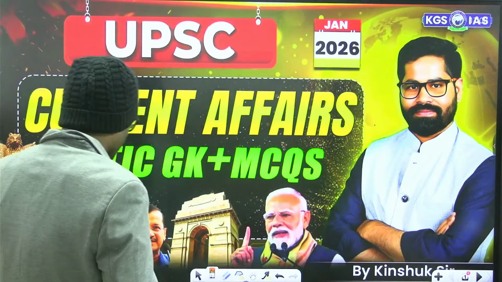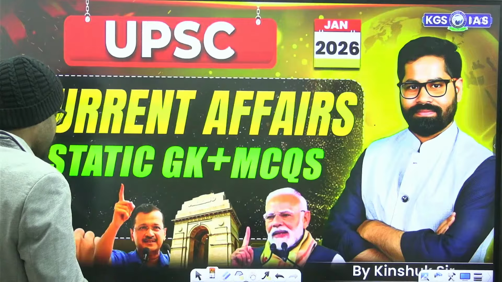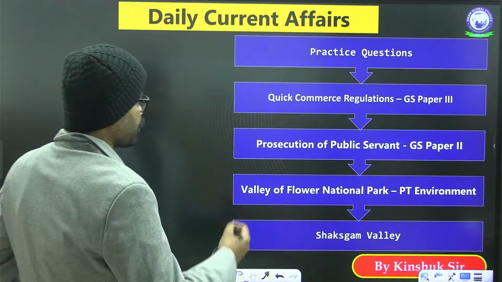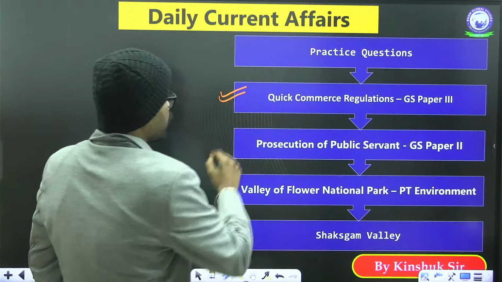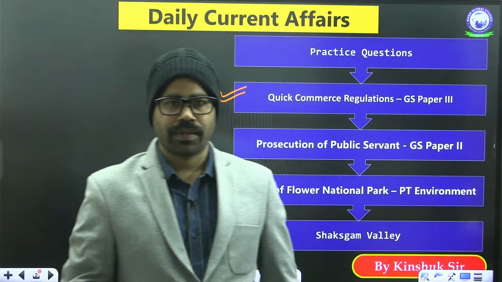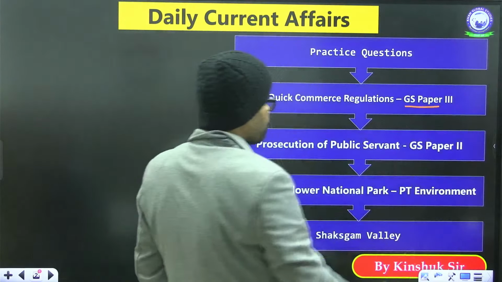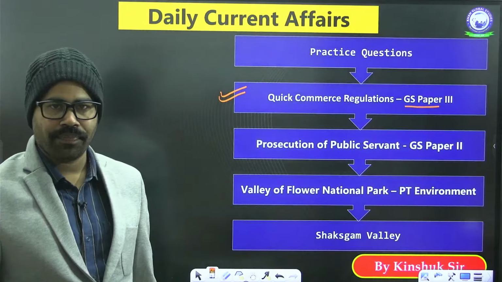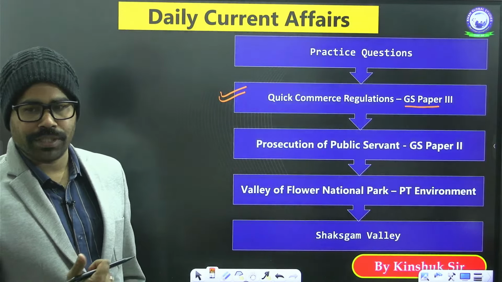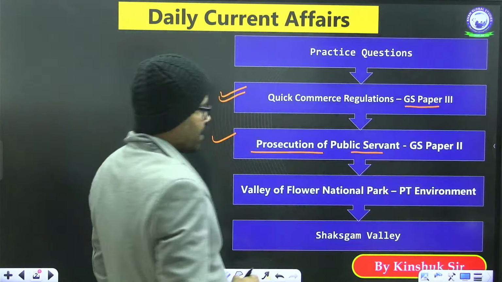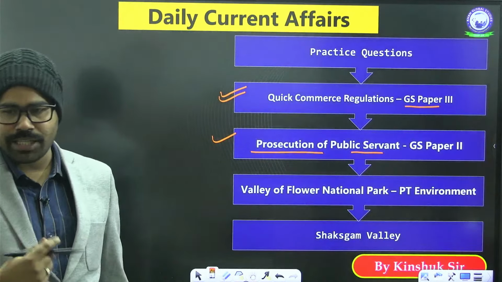And we are starting our daily current affairs session. In today's session, the topics which we are going to discuss, let us first have a look at this. The first topic is related to the quick commerce regulation. This is related to your GS paper 3 part of economy. The second topic is related to the prosecution of public servant. It is related to polity, GS paper 2.